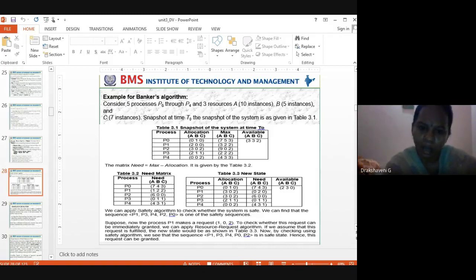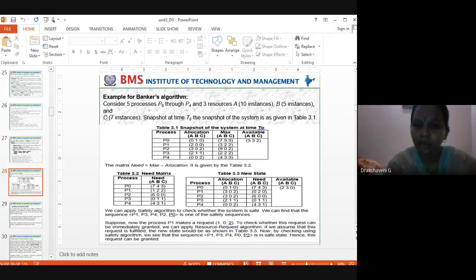Yes, I can accommodate P2. If I give 6 A's, yes, 6 A's are available with me right now, 3 B's are available, 4 C's are available. So if I give, P2 will complete its work. Now let us assume Bhavishya wants 6 A's. B's she doesn't want, C also she doesn't want. If I give to her, she will complete her work. As soon as she completes her work, she'll give me back all whatever resources I have given.